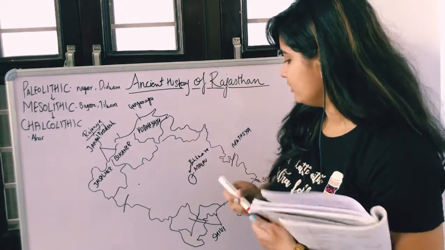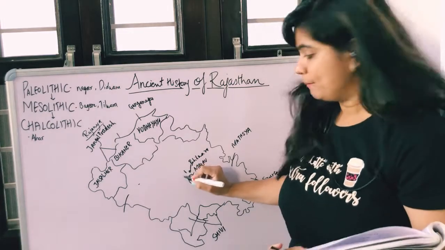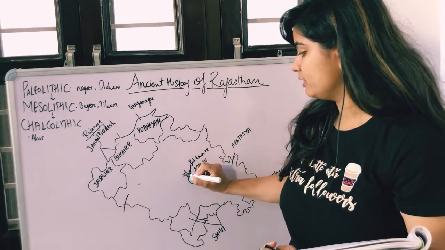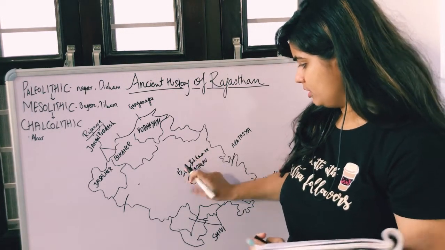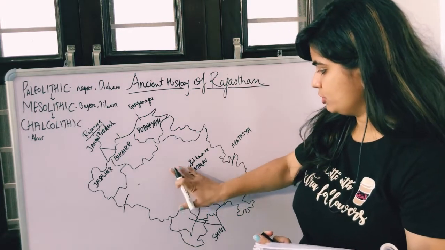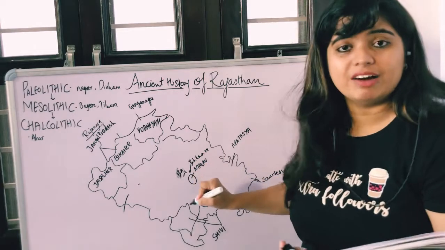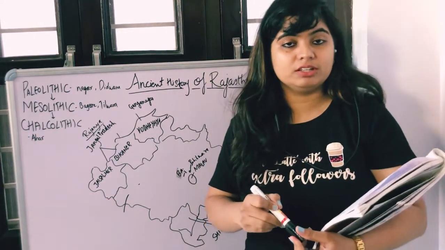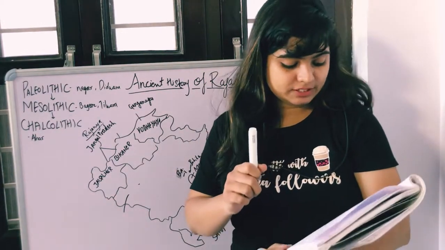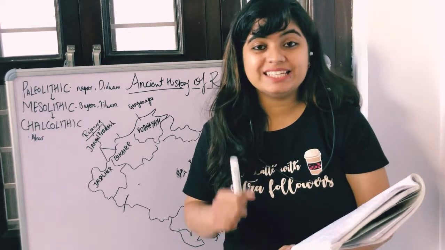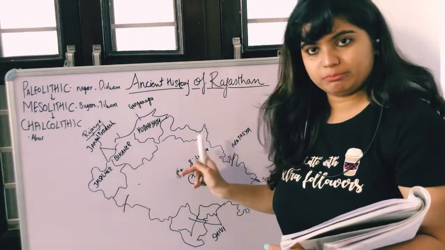Here in Bhilwara, there is a portion called Bagor where we see a river called Kothari. Kothari is the name of the river which flows from here, right?